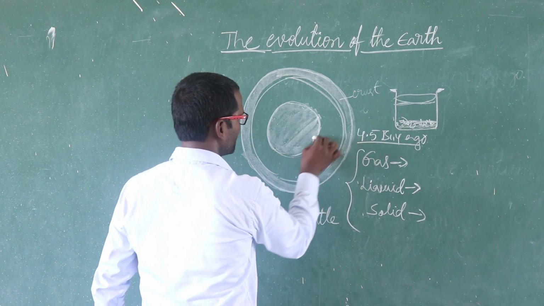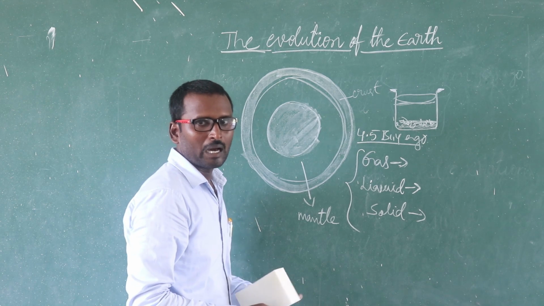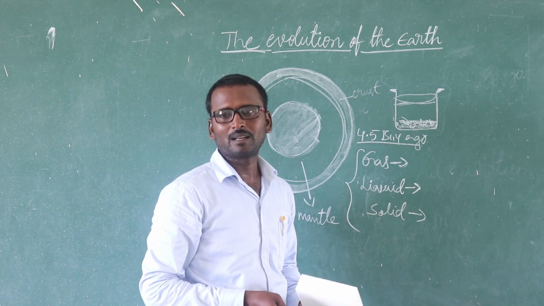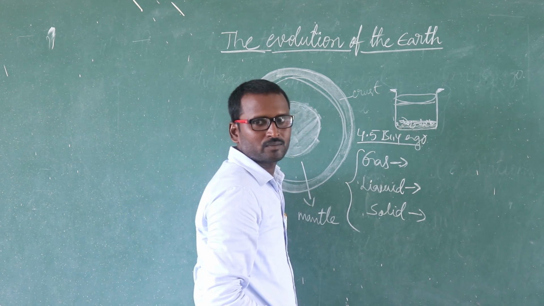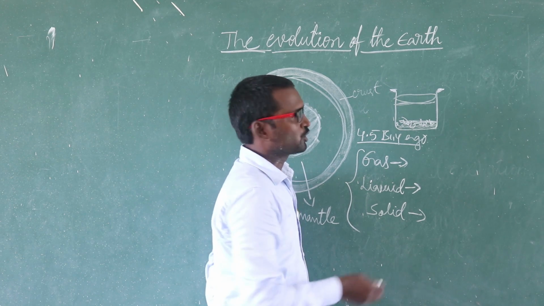Here you remember, students, how Earth was formed. When we prepare a soup in a vessel, almost all heavier particles reach the bottom of the vessel, and light particles reach the top of the vessel.